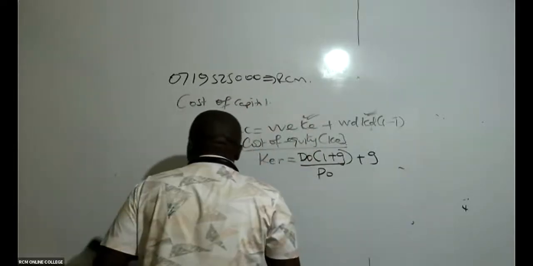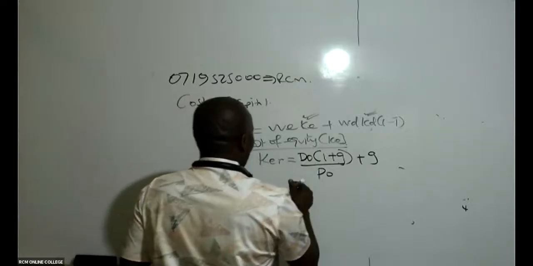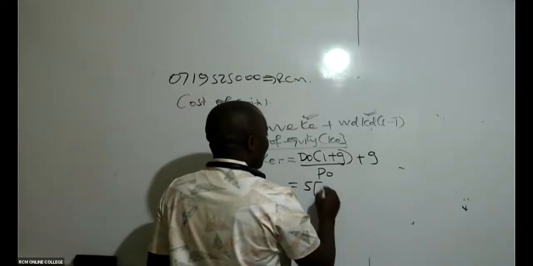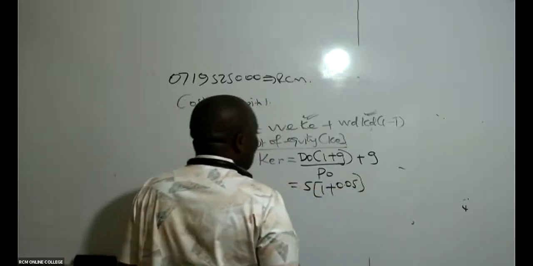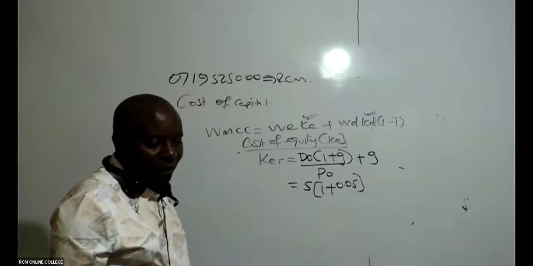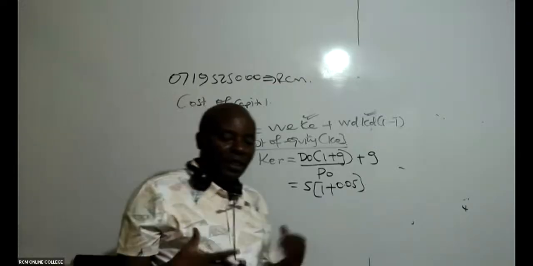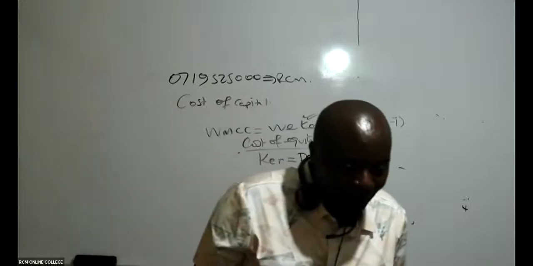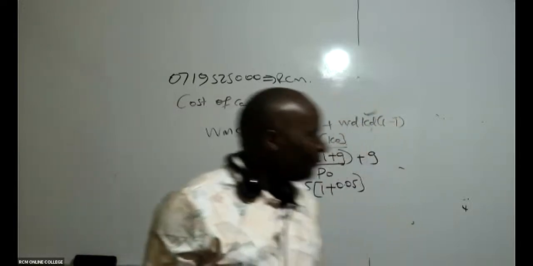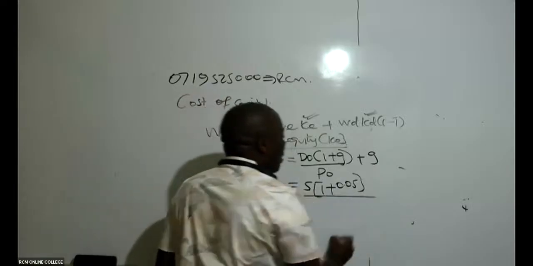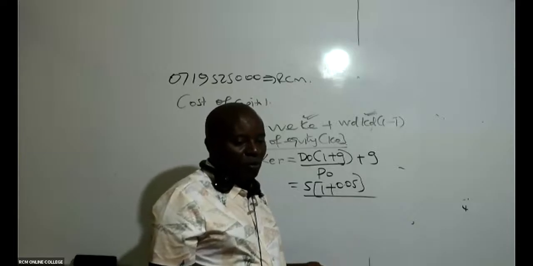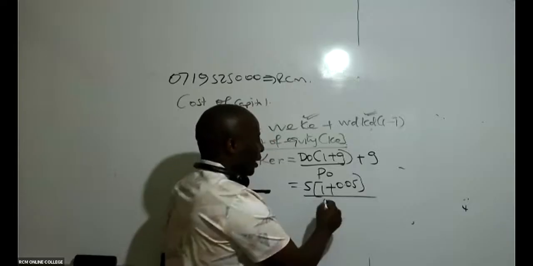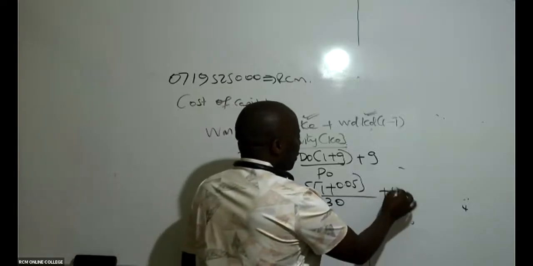You guys have just told me that DO is 5, into 1 plus G. G is 0.05, isn't it? Growth rate is 0.05. You see, 5% is the same as 0.05. All right, divided by PO. Could you kindly remind me what PO is? What is our PO? 30. Plus again, growth rate of 0.05.